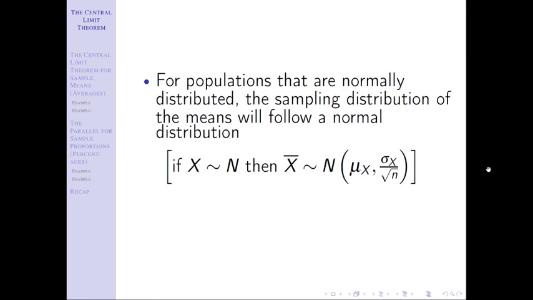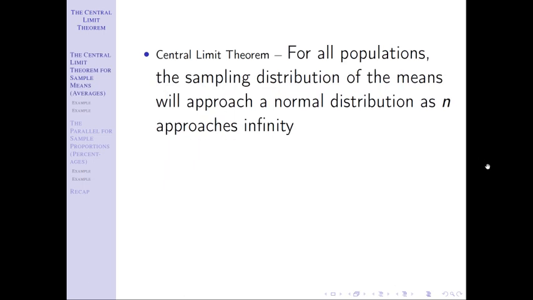The central limit theorem comes in when that's not going to work, when we have an initial population that is not normally distributed. Okay, and the central limit theorem says for all populations, the sampling distribution of means, which is what we're talking about, approaches a normal distribution as n approaches infinity. This is the actual definition of the central limit theorem. You need to know this, just like you need to know law of large numbers. You will be tested on both.